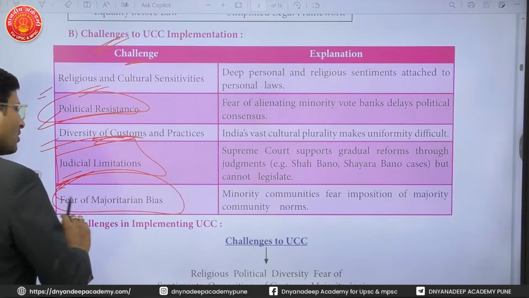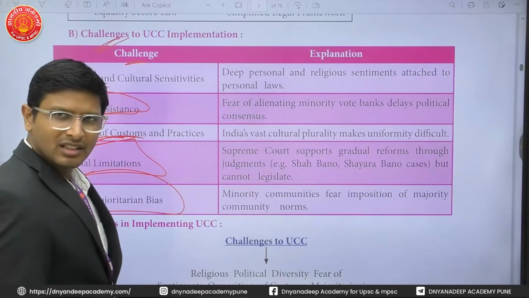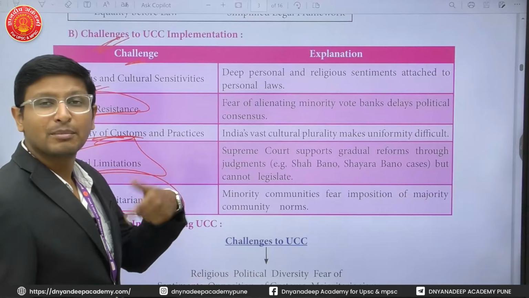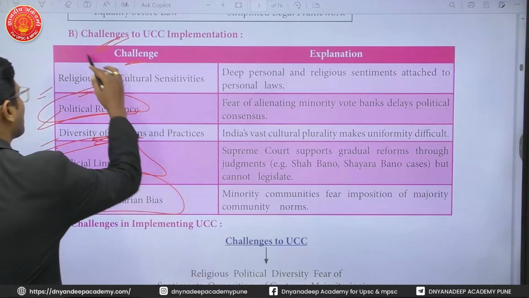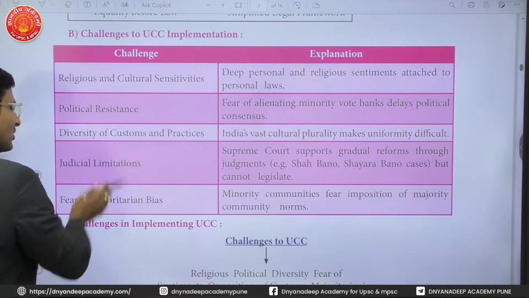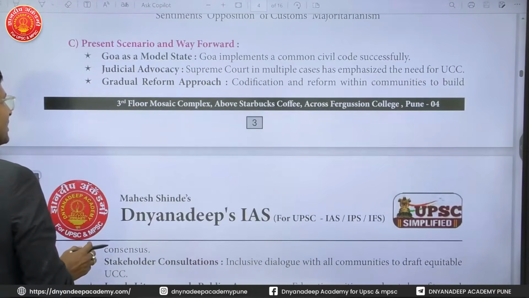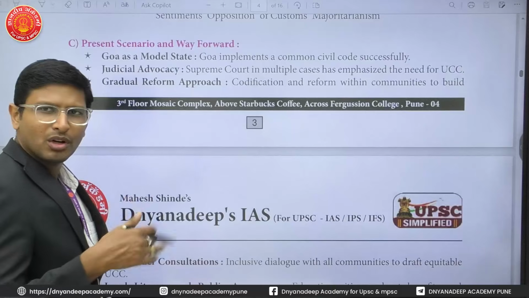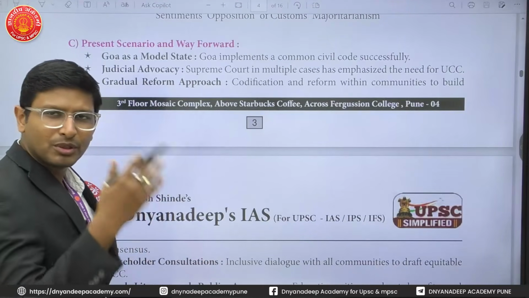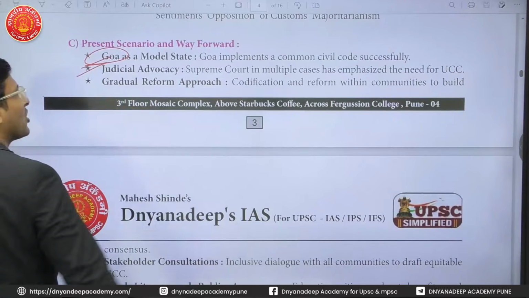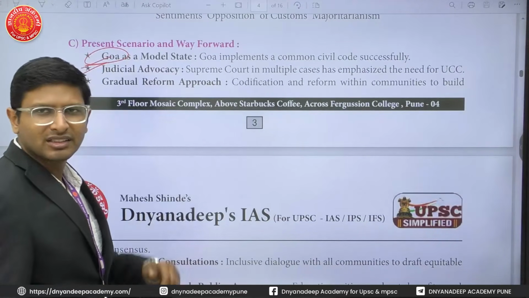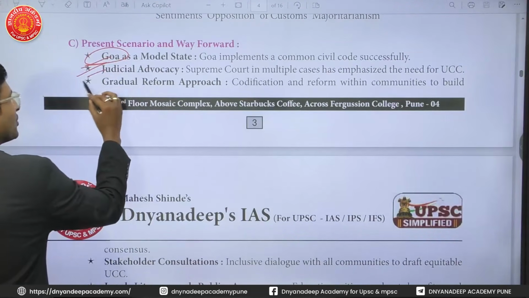Fear of majoritarian bias. The minorities feel that majority bias will be there and that this will be against them. So those are the challenges of Uniform Civil Code implementation. Of course, you have to move towards something new to implement this. For example, you can take Goa as a model state where it is implemented successfully. That can be done.